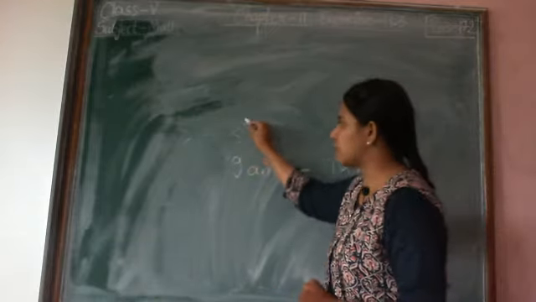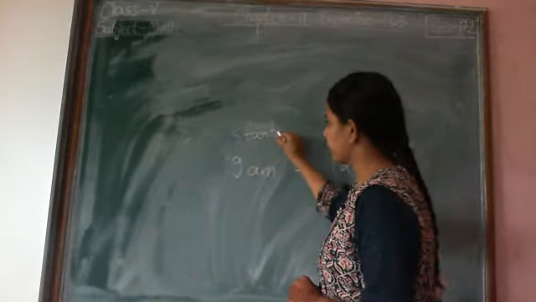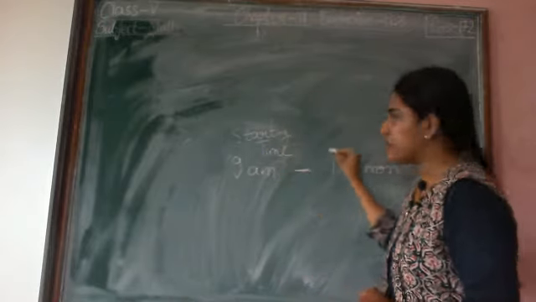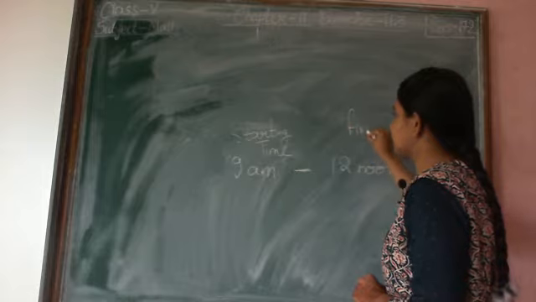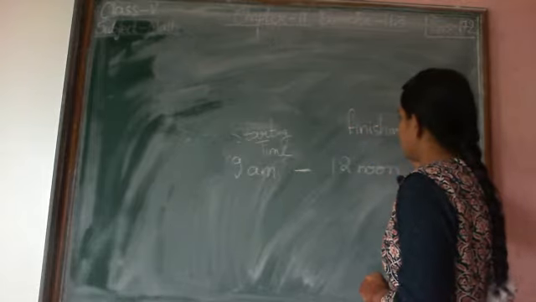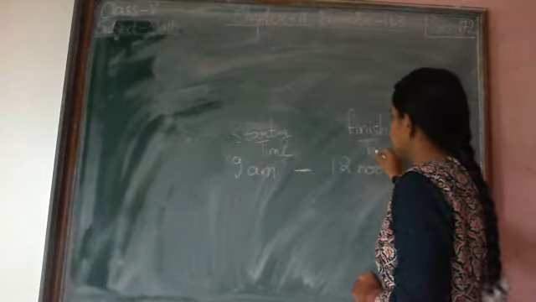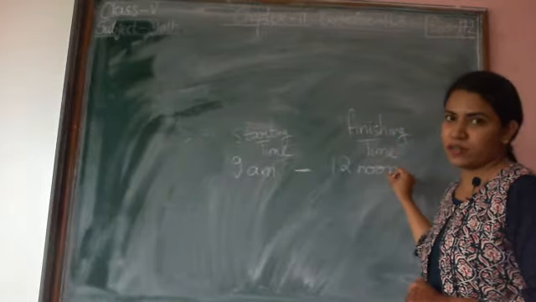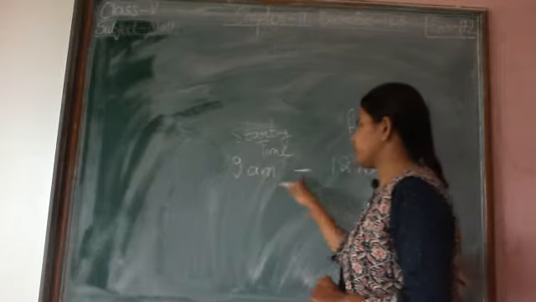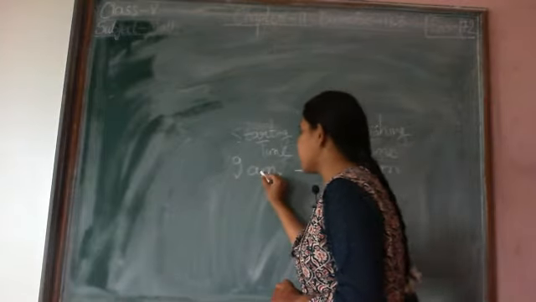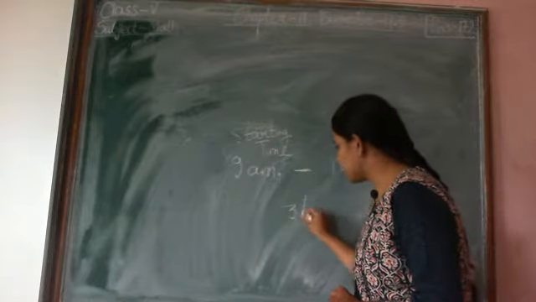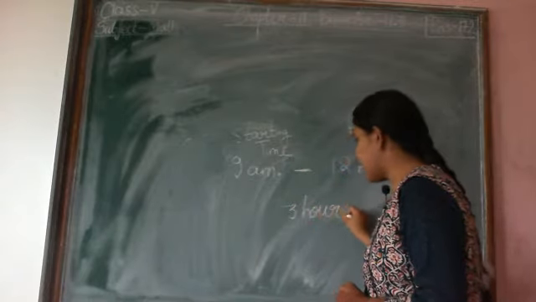Starting time is 9 AM and finishing time of exam is 12 noon. So the time provided for examination is 3 hours, right?